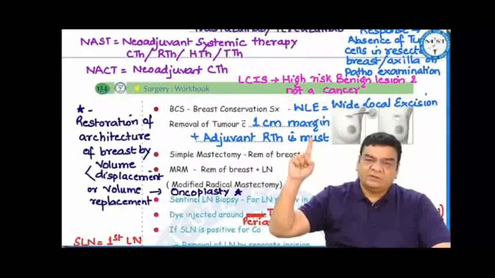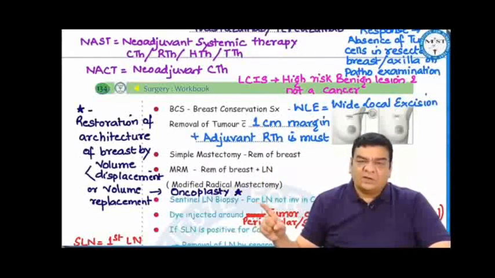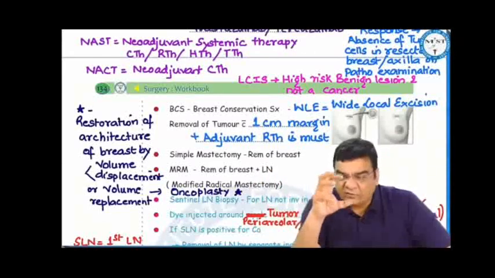As we know that in breast conservative surgery, we are doing a wide local excision, removal of a tumor with 1 centimeter margin, but adjuvant radiotherapy will be a must. We can also do oncoplasty. Now, oncoplasty means we are just trying to reconstruct that area from where the tumor has been removed.